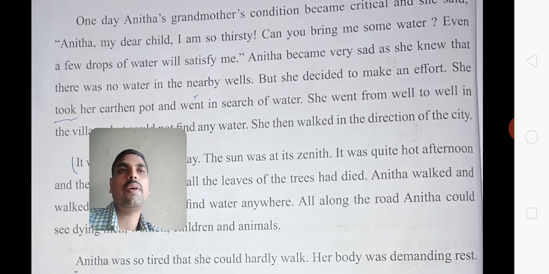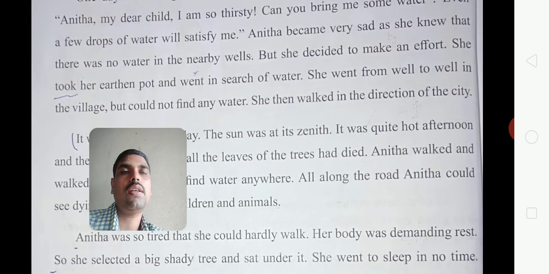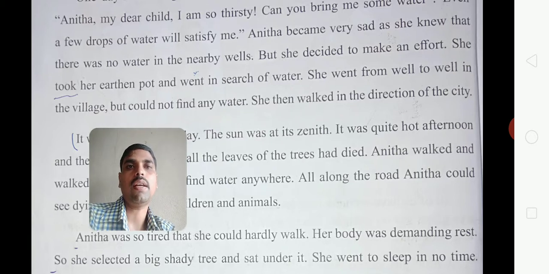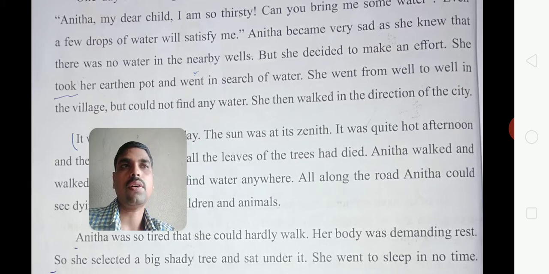Then Anita became very sad, as she knew that there was no water in the nearby wells. Not a single drop was there in those wells. But still she didn't stop. She made up her mind to make an effort to bring a few drops of water from the wells or nearby lakes or rivers. She took her earthen pot and went in search of water.